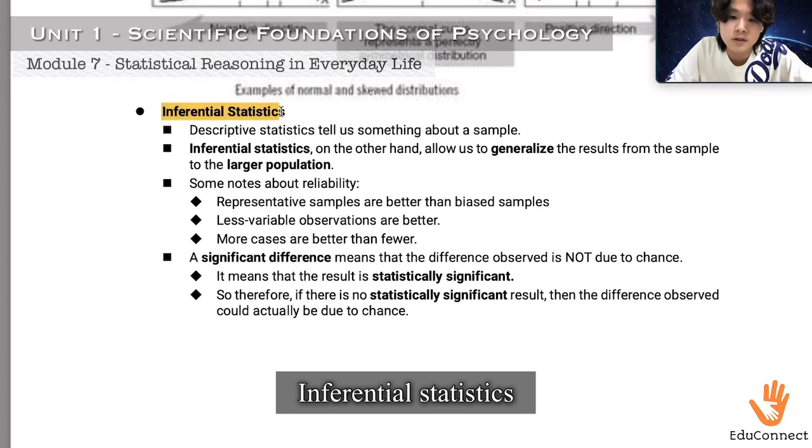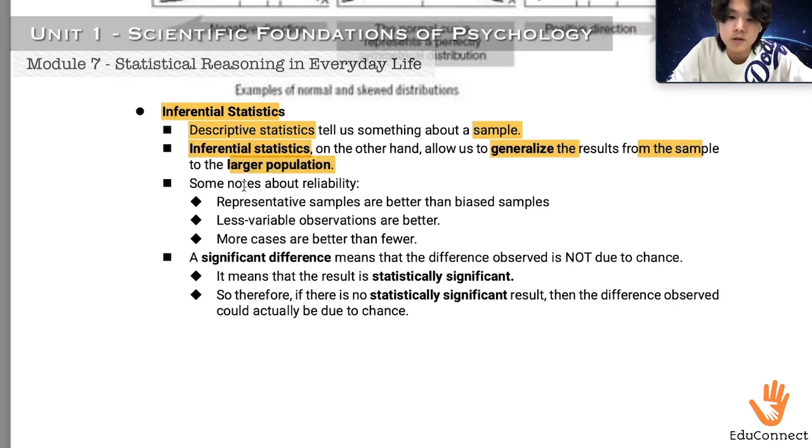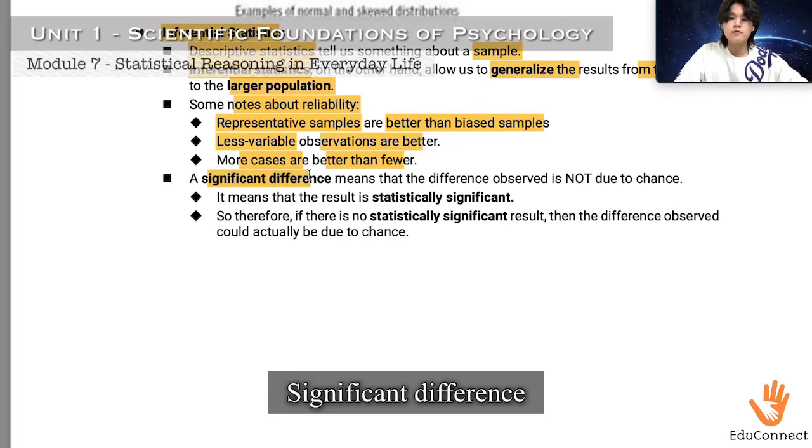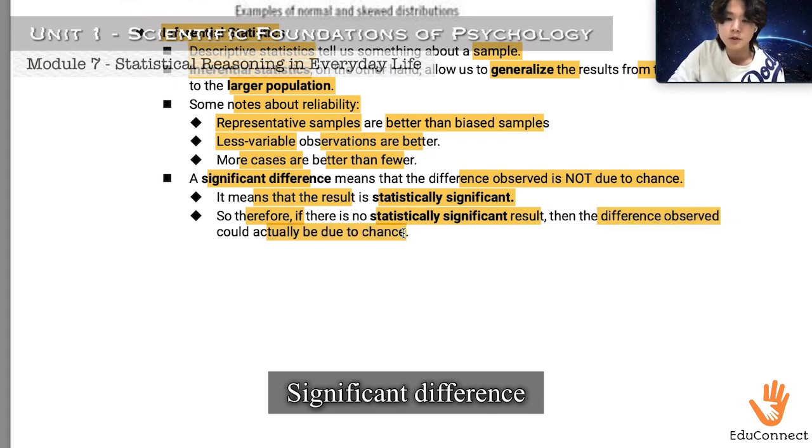And inferential statistics. Descriptive statistics tell us something about a sample. And inferential statistics, on the other hand, allow us to generalize the results from the sample to the larger population. Now, some notes about reliability are: representative samples are better than biased samples, less variable observations are better, and more cases are better than fewer. A significant difference means that the difference observed is not due to chance. It means that the result is statistically significant. So therefore, if there is no statistically significant result, then the difference observed could actually be due to chance.